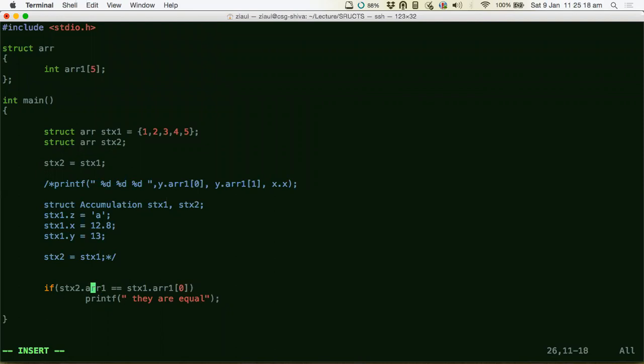I didn't get the whole array. Remember when you use an array name, what do you get? We get the address of the array. We don't get the entire array. So this statement here gave me an address, and this statement here also gave me an address, and both these addresses would obviously not be equal, because both the structure variables will be located in different memory locations. So that's why they are not equal.